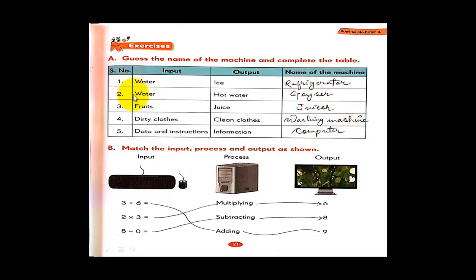Okay. Now when we give water as input, it gives hot water as output. Now in which machine does the input water give hot water? It is a geyser.